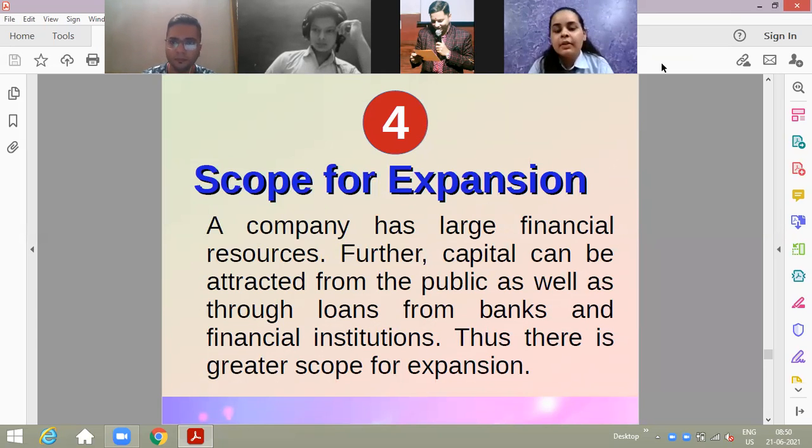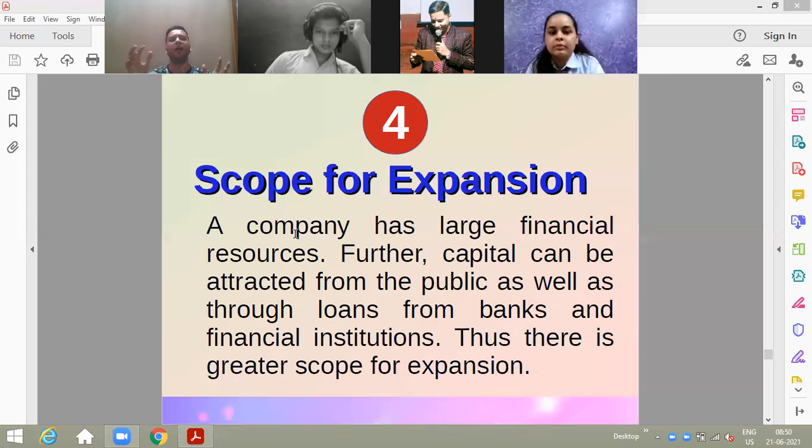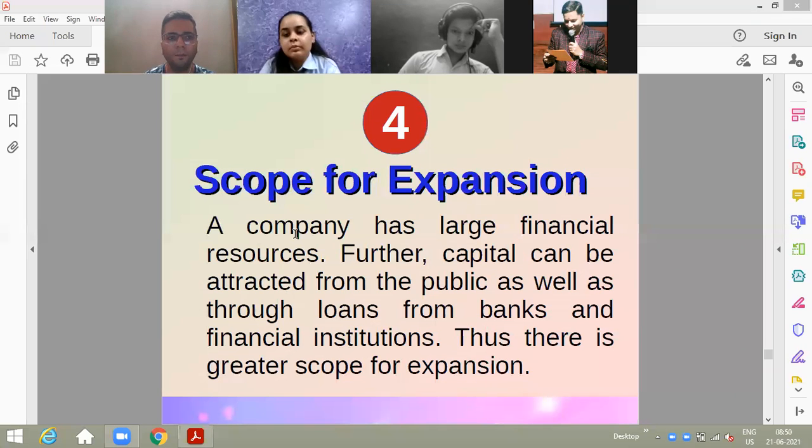Yes, sir, we have a scope of expansion in this because we can include as many members as we can in joint stock company. Very good, Ria. We can include as many members in the joint stock company. I told you, each one of us can be a member in the public company if we want to buy shares. There is no restriction over maximum members in the company.